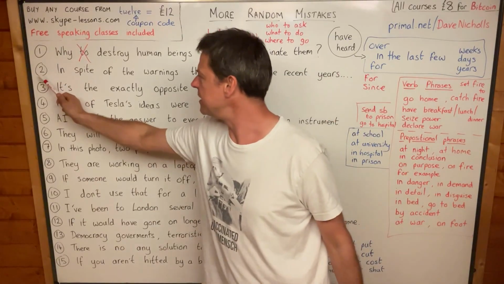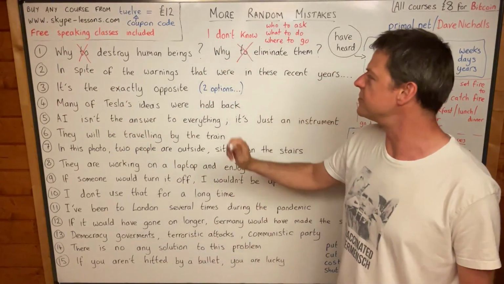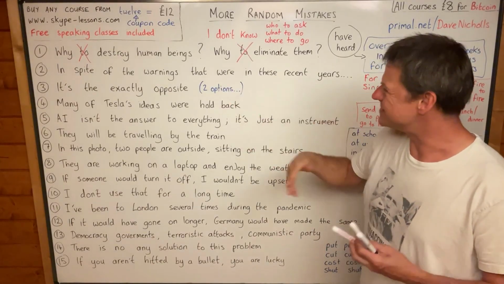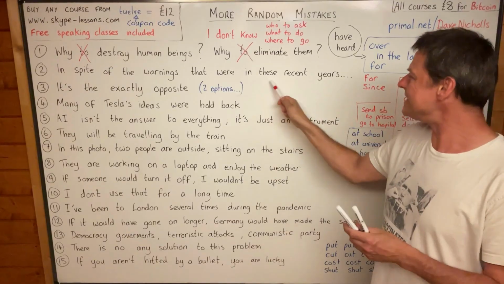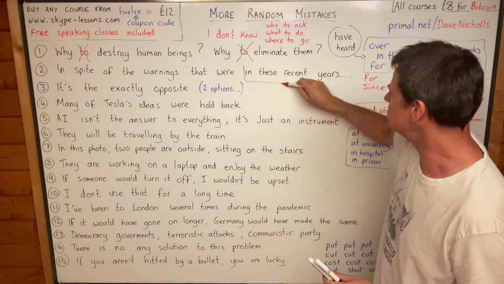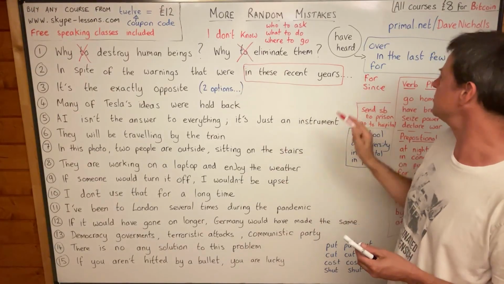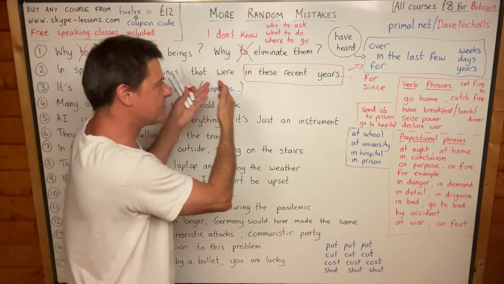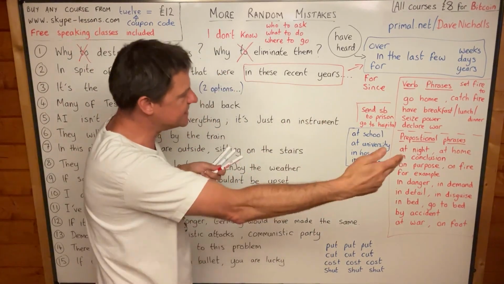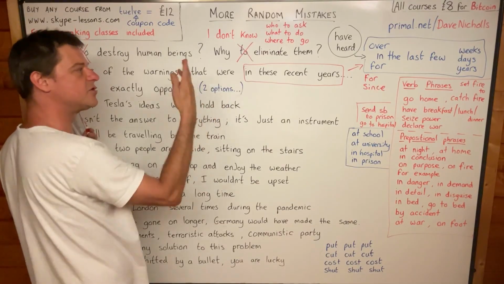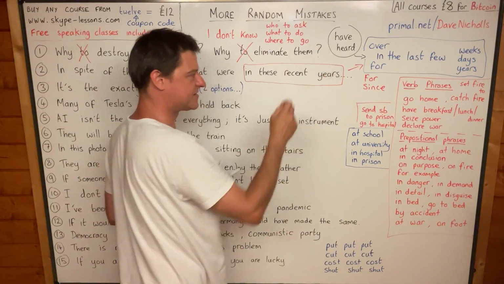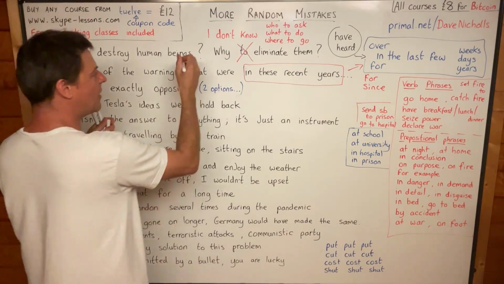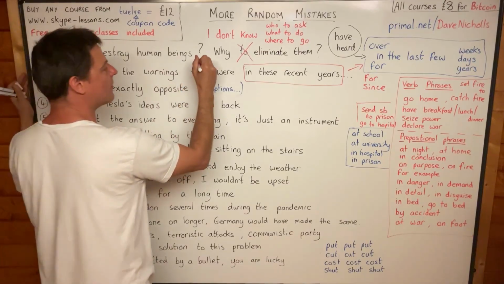Okay, next mistake. Number 2: "in spite of the warnings that were in these recent years", and I didn't like this, that were. Now, in these recent years is a signal that you shouldn't be using past simple. In these recent years is just like in the last few weeks. It's a period of time which is unfinished, which continues now. So really, this verb should be in a different tense. It should be in this tense, present perfect. And you normally have a warning. And so I would say, in spite of the warnings that we have had